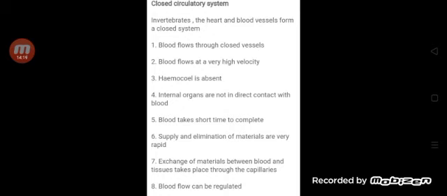Yes, in closed type circulatory system, blood flows through closed vessels. Blood flows at a very high velocity. In this, hemocoel is absent. Internal organs are not in direct contact with blood. Blood takes short time to complete the circuit. In this, supply and elimination of materials are very rapid. Exchange of materials between blood and tissues takes place through the capillaries. In this, blood flow can be regulated.